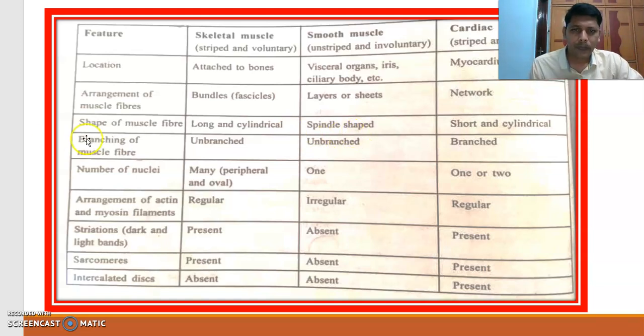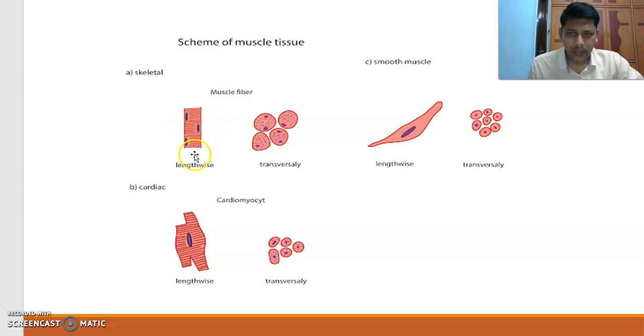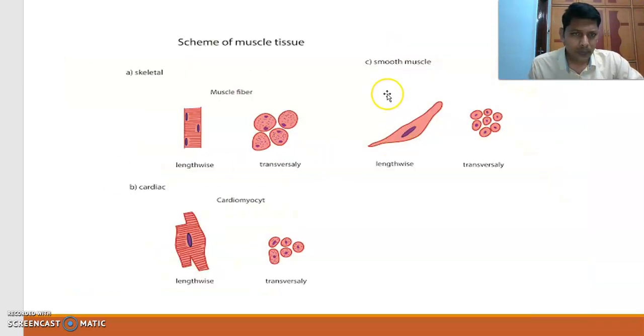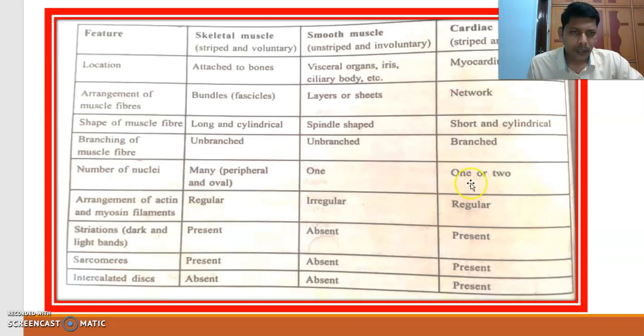You can see here the lengthwise, very long and cylindrical structure. And what about the next one? Smooth muscles are spindle shaped, in the form of spindles. This is a smooth muscle cell, a spindle shaped cell. And the third one is a short cylindrical cell. Here: long cylindrical, short cylindrical, and spindle shape.